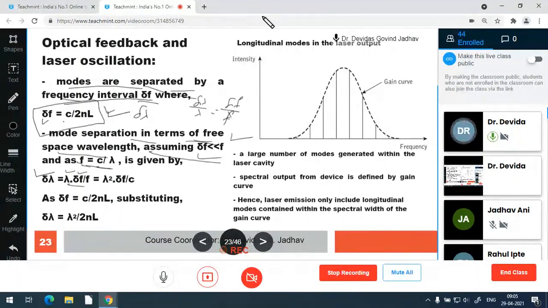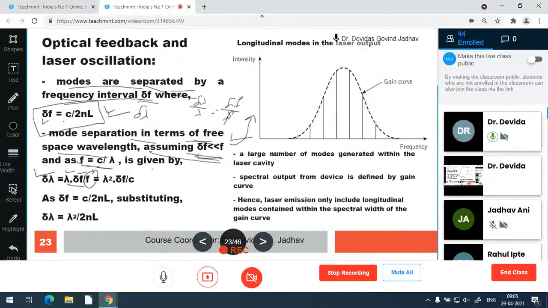This identity we can write by assuming delta f very much less than f. Now substitute the denominator f in this.